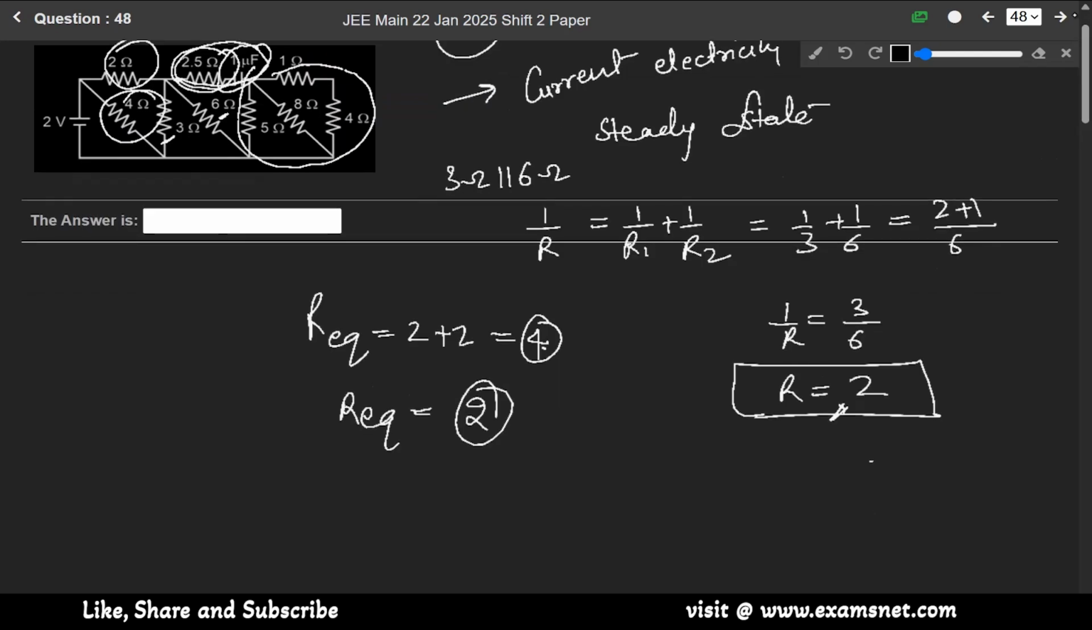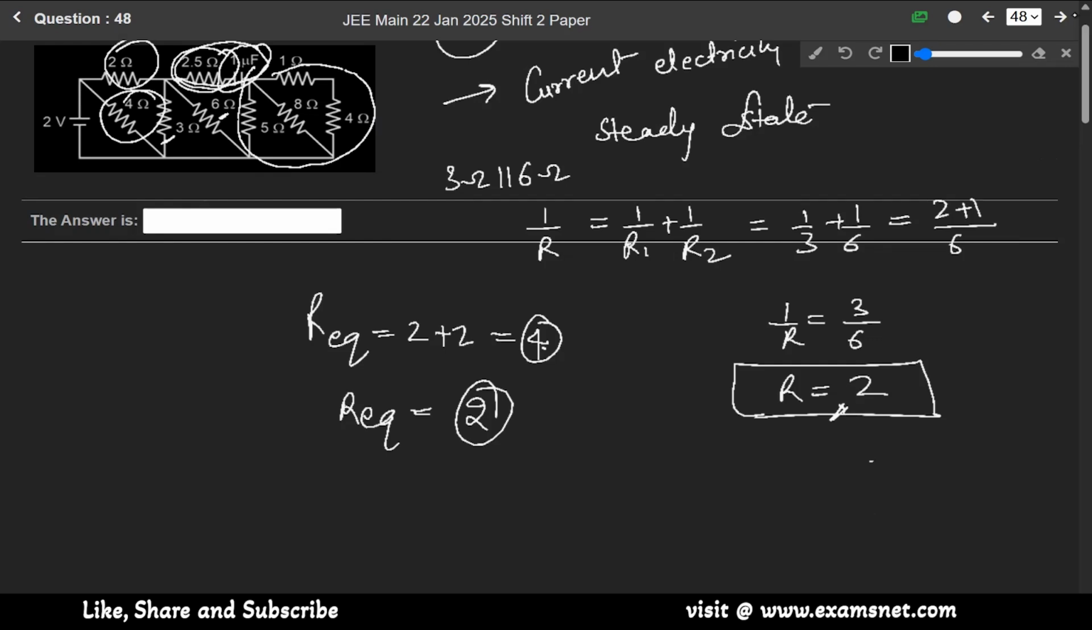So we have R equivalent 2, V is 2 volt. So the resultant current, using Ohm's law, V equals to IR, we get I equals to V over R equivalent. So it will be equals to 1 ampere only. Okay, so our answer is 1 ampere.